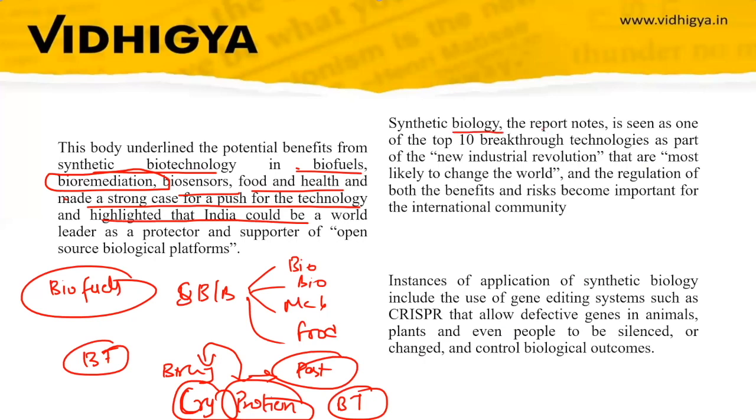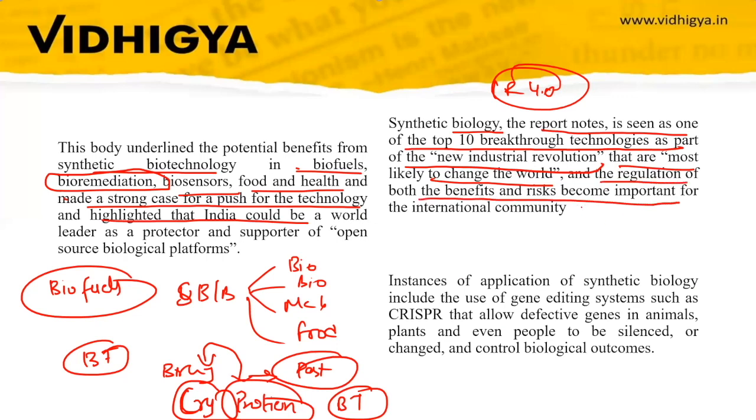So it says synthetic biology, the report notes, is seen as one of the top 10 breakthrough technologies as part of the new industrial revolution, industrial revolution 4.0, that are most likely to change the world. It has the potential to change how the world behaves, and how new technology can help in agriculture and medicine, in saving the lives of people. In the regulation of both, the benefits and risks become important for the international community.